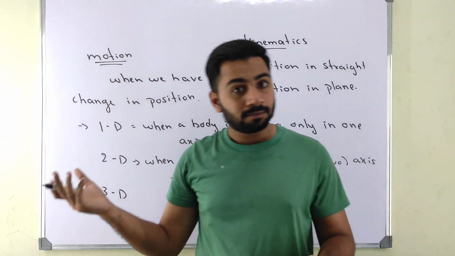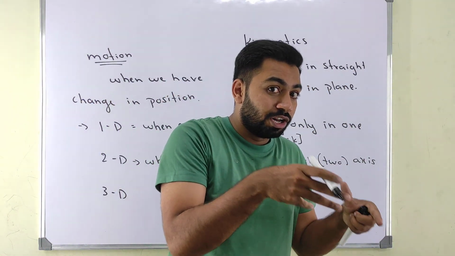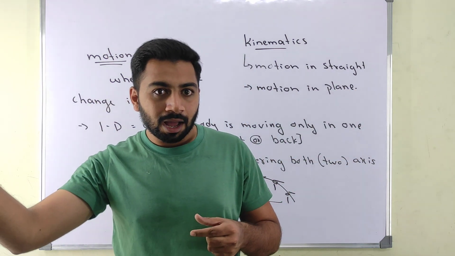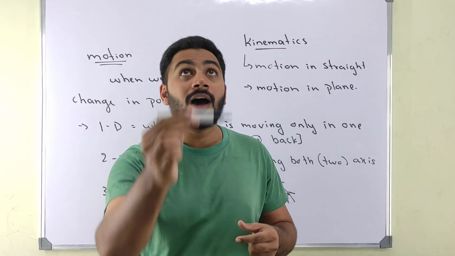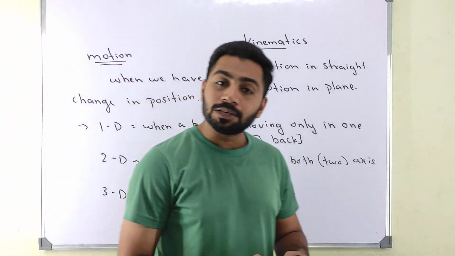Or you can say a submarine, which you will see inside the water, under the water. A submarine can go like this, or like this, or like this. Submarine is the best example for three-dimension motion.